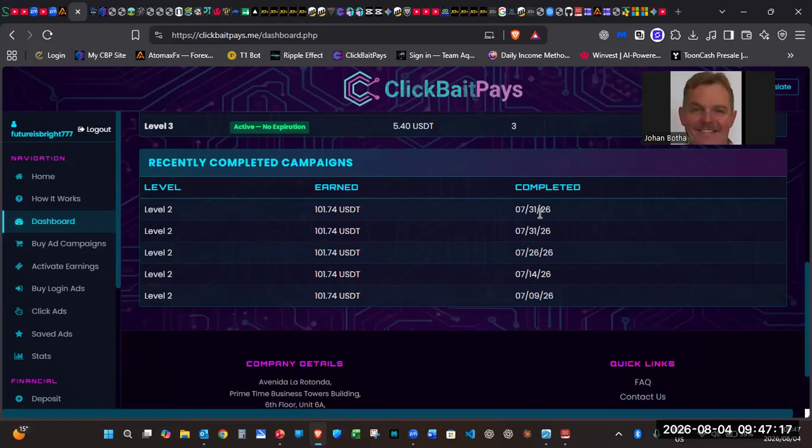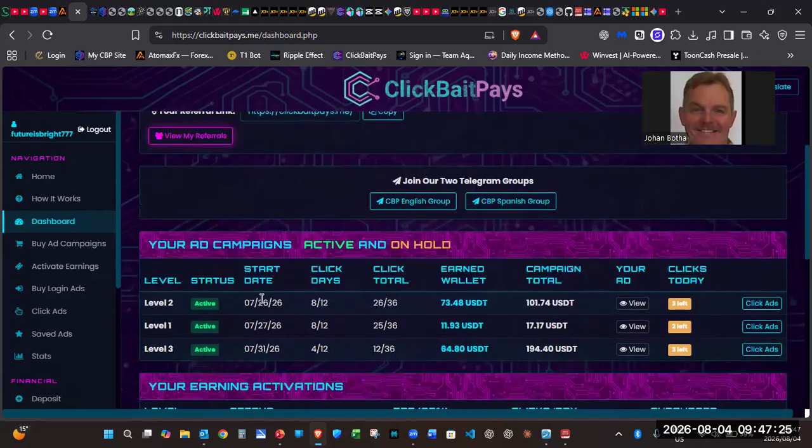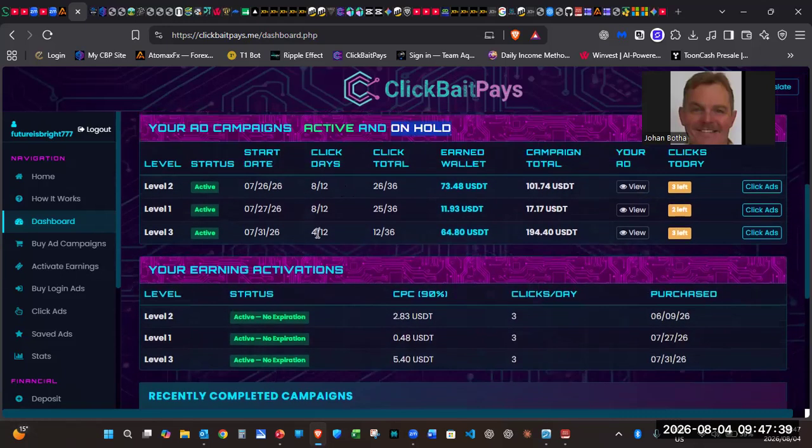These are the dates when they released. So you're going to click the 3 ads, or whatever level you are, for 12 consecutive days. Then you're going to wait for 7 days. You will see that they say here all on hold. Let's take, for instance, this one here. It's got 4 days out of 12. Once I complete 12 out of 12, it will go into holding.